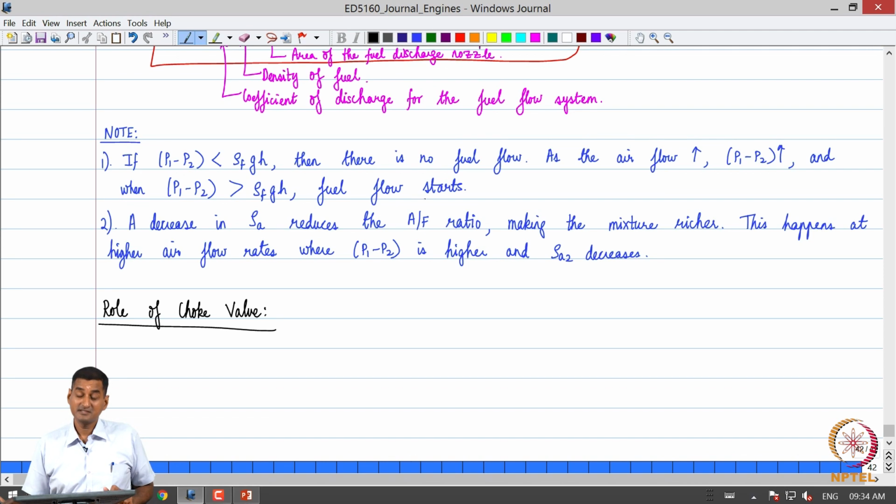Now, what happens when we want to start? Typically in vehicles with a carburetor, let us say you want to start the vehicle on a cold morning, after you have parked the vehicle overnight. Today carburetors are there in certain classes of two wheelers. So, what do we do if the vehicle does not start? We engage the choke valve. Okay. So, what do we do then?